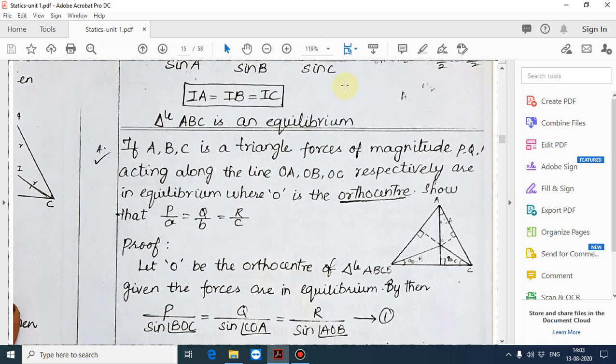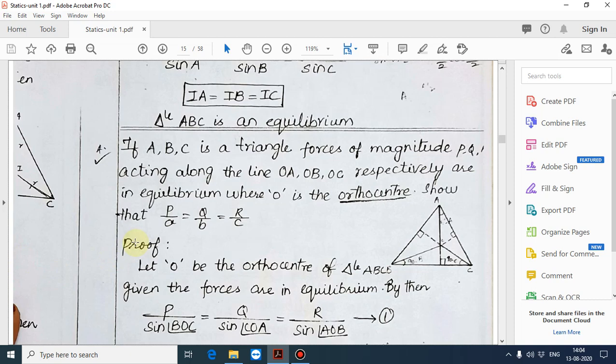See what they have. First, next problem you see: if ABC is a triangle, forces of magnitude P, Q, R acting along the lines OA, OB, OC respectively are in equilibrium, where O is the orthocenter. Show that P by a is equal to Q by b is equal to R by c.